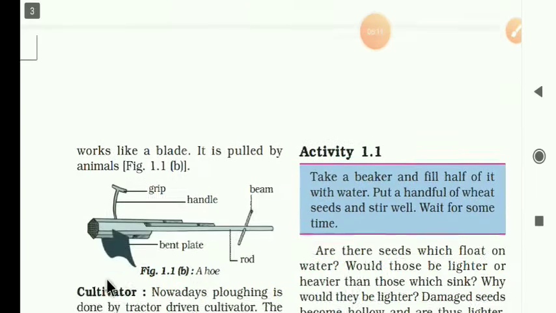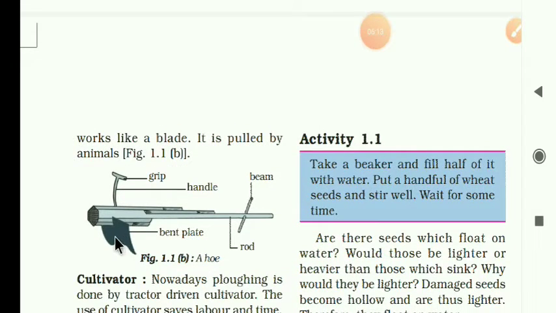Look at the diagram. The bent plate of iron is fixed to one of its ends, and it works like a blade. It is pulled by animals. See here, the beam is there.